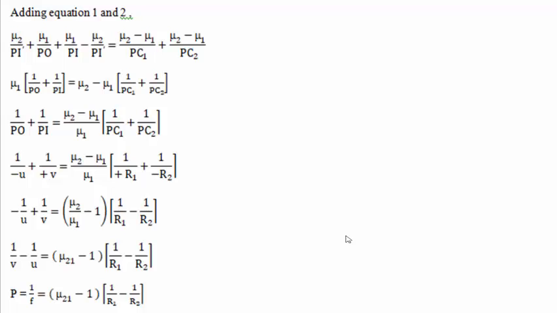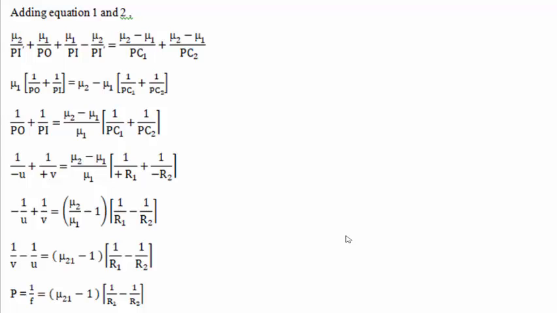In the above equation, the ν2/PI dash term gets cancelled out. You get ν1/PO plus ν1/PI equals (ν2 minus ν1)/PC1 plus (ν2 minus ν1) whole divided by PC2.